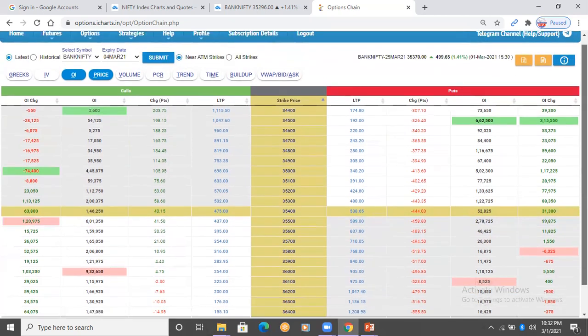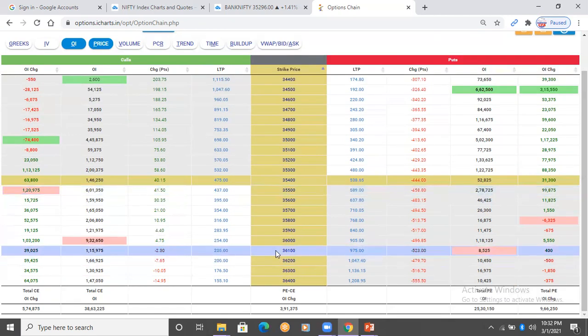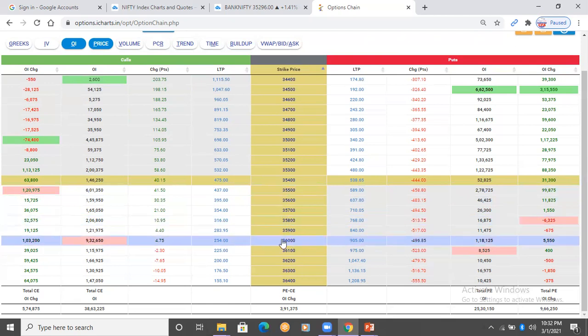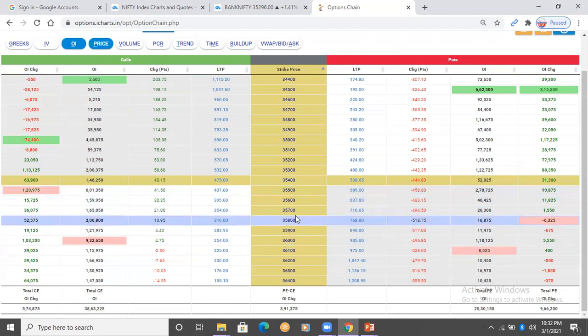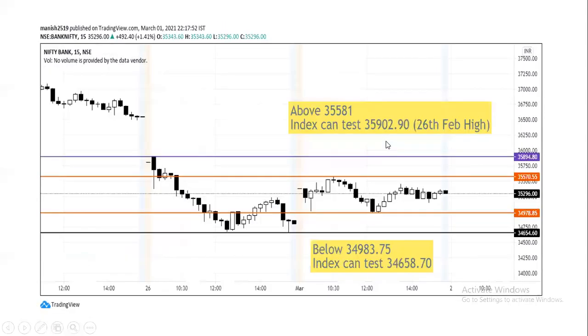So what should be your strategy for coming expiry? As of now, by looking at this option chain data, 35,500, 36,000, both levels are looking like a strong resistance. And look at the levels which I have given you in this slide. Once 35,581 is crossed, I'm expecting it can test 35,902, which is again close to 36,000.